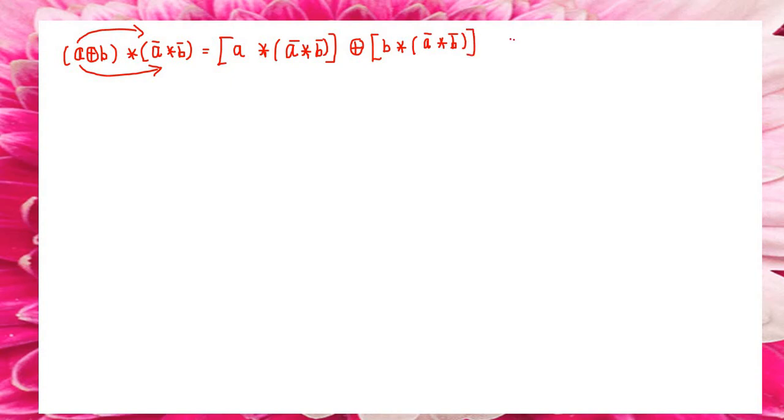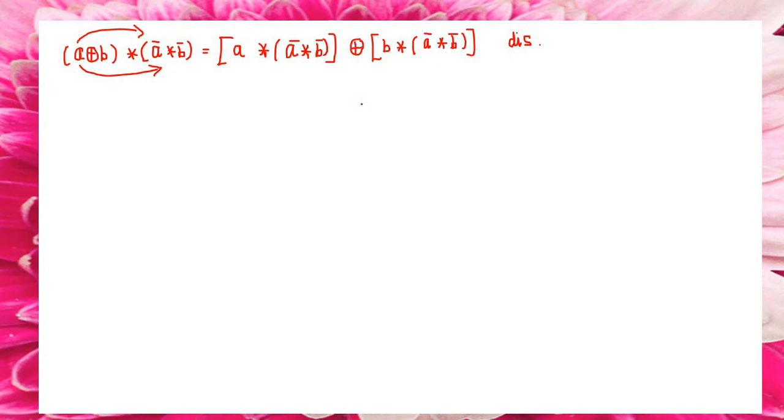Next take B, then continue with the next part. Simply I am going to multiply A star A bar star B bar. So the first part is over. In between you have a direct sum, that is the sum symbol. Again take the next part, B star A bar star B bar. So this is known as the distributive law.